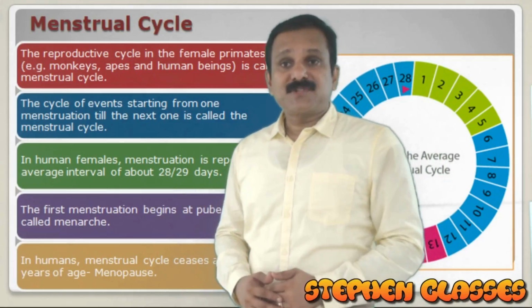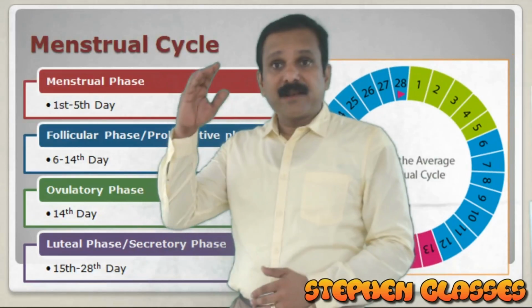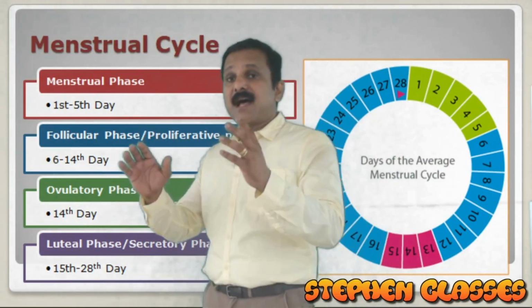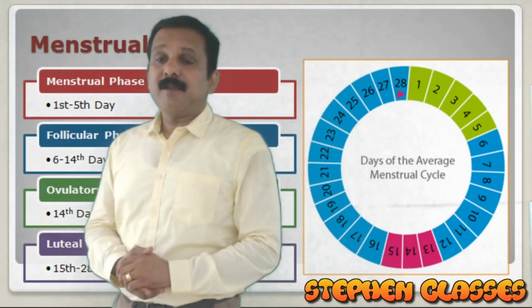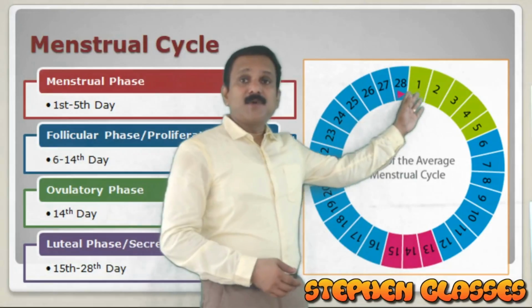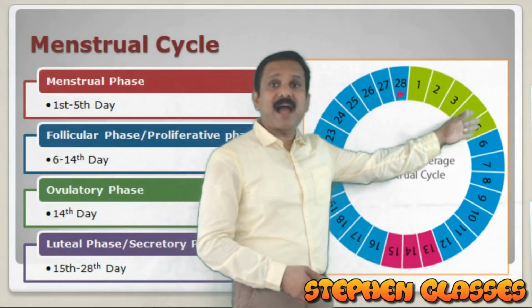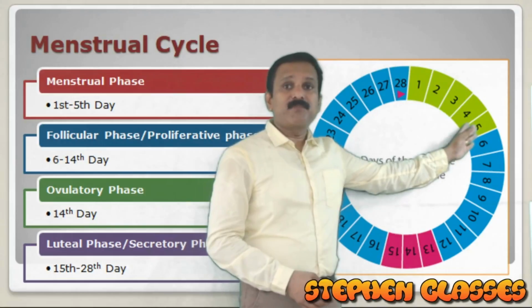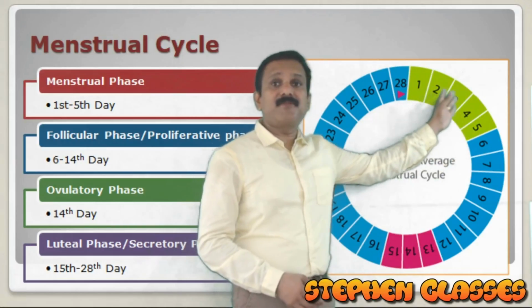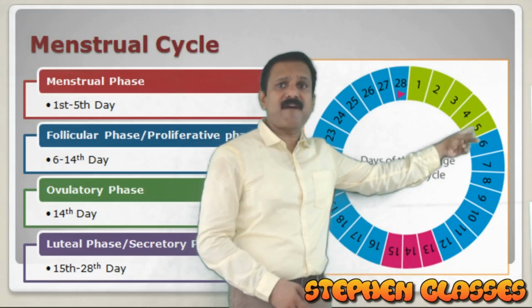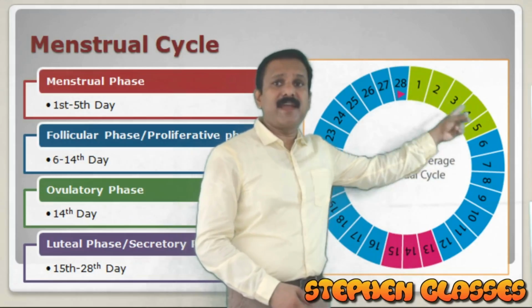Now we are going to study in detail the different events or phases in the menstrual cycle. In this diagram it is very clear. From day 1 to day 5 you can see a menstrual flow. That is called the menstruation phase or menstrual phase.